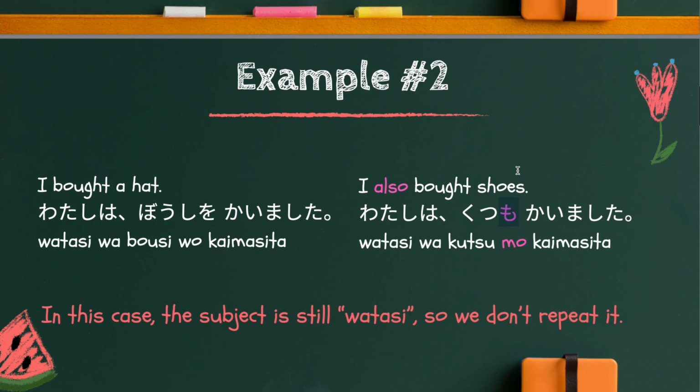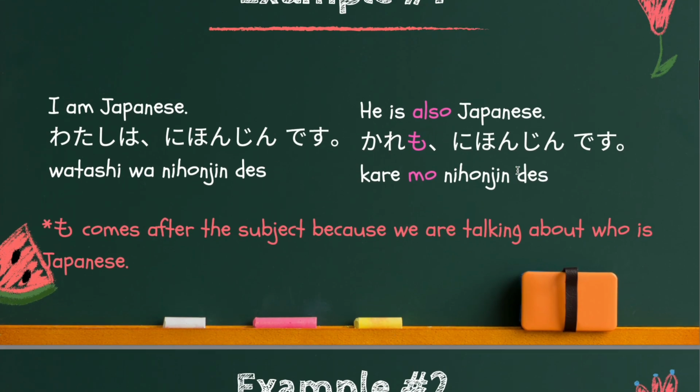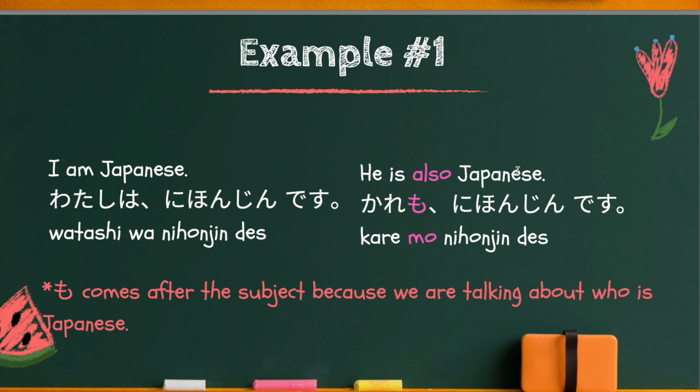So once again, in the first example, the subject changed. I am Japanese. He is also Japanese. In this case, mo comes after the subject, because we are talking about who is Japanese.